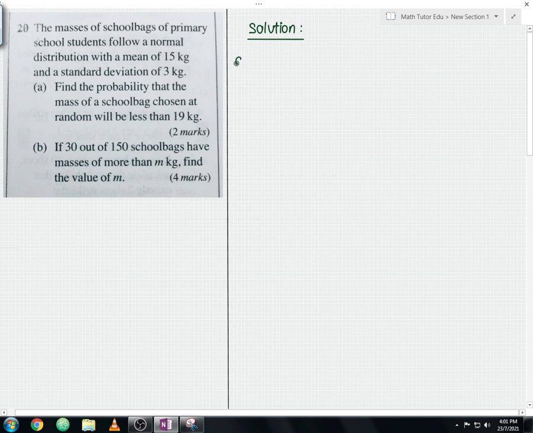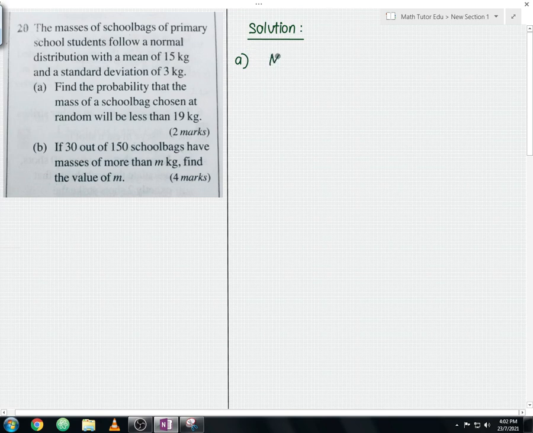Okay, let us start. Whenever you see a question that requires you to find the probability within a normal distribution, the first step is to identify the mean and the standard deviation. In this case, the mean is 15 kg and the standard deviation is 3 kg. So let us write it down over here.